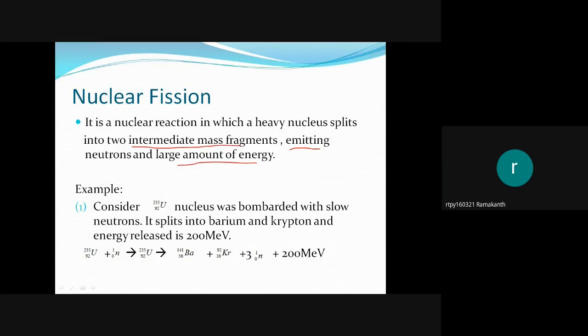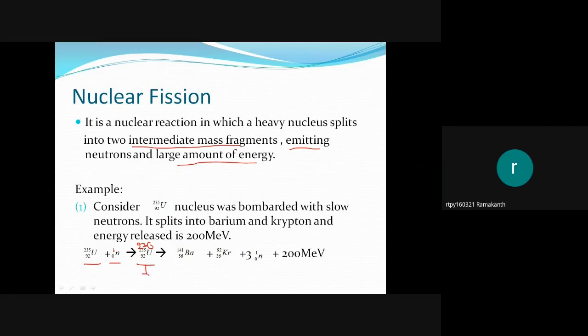Let us take an example of a nuclear fission reaction where uranium, when bombarded by a neutron, initially forms a compound nucleus. It was captured. So here U 235 plus 1 neutron, it becomes, sorry, 236, uranium 92 236.